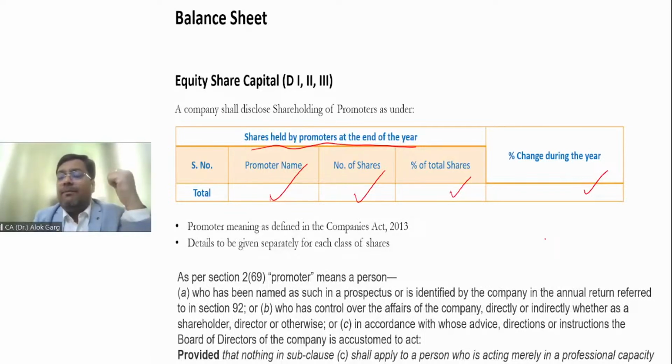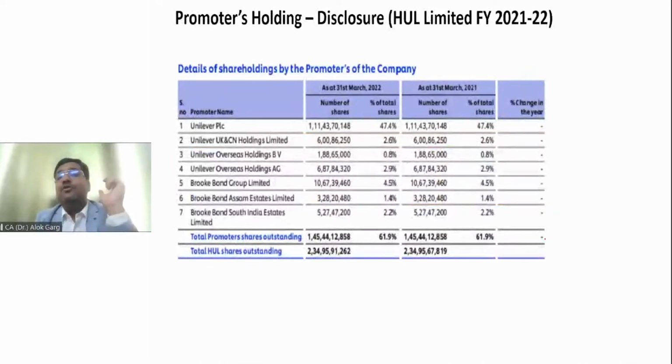Like when the share price dropped due to the Hindenburg report on the Adani Group, you have seen that Mr. Gautam Adani dropped from the second or third richest person in the world to the 40th or 50th position. Why? Because he has a major stake in the company. So friends, that is why this kind of disclosure was required by the government, in terms of the Ministry of Corporate Affairs. Let me show you the disclosure of Hindustan Unilever Limited, what they have given.